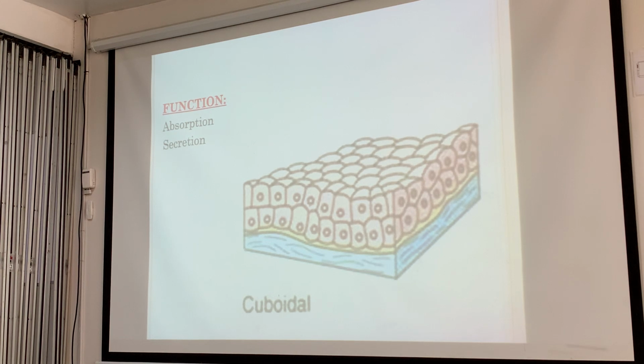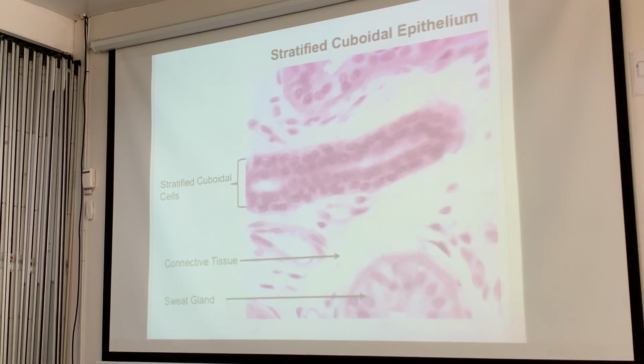But here, for the kidney tubules, what do you notice? Remember, in the kidney, solutes start going in, going out, depending on the receptors. And here we have the sweat glands, then the stratified cuboidal, which are the ducts.